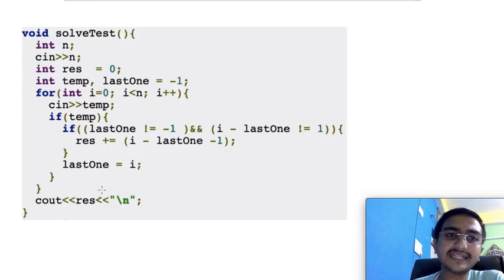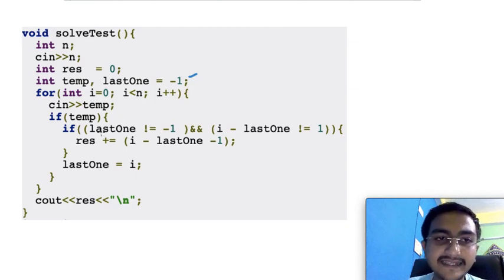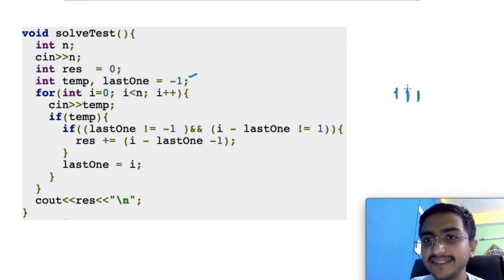So basically for that I just wrote a simple piece of code. The last one is just telling me what is my last position of 1 in the string, and temp is just the input, the 1 0 sequence, and I'm checking if temp is 1, then if last one is not equal to -1 and i minus last one is not equal to 1. Why am I doing this? See, if this is a continuous segment, then this one would be just adjacent to it, right? Then basically you don't need to consider this.